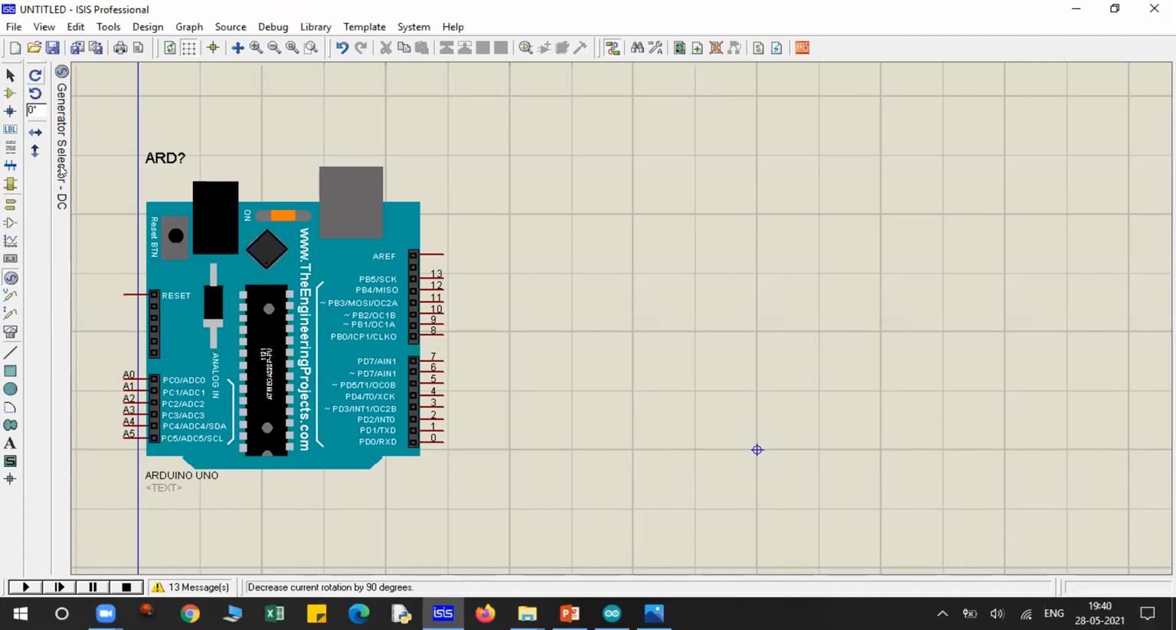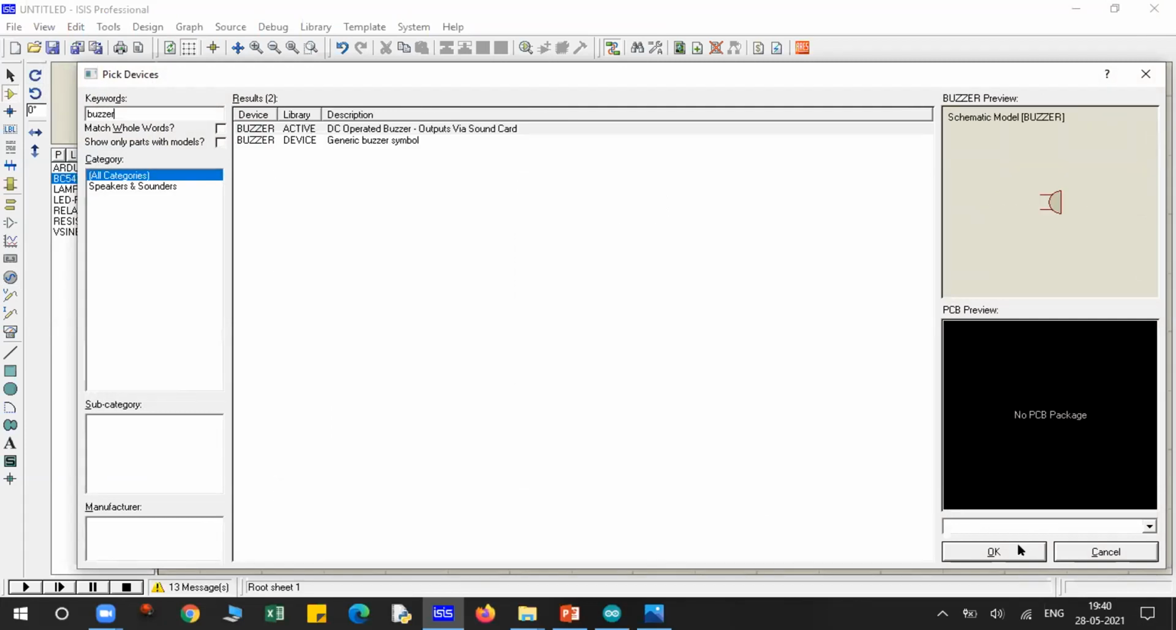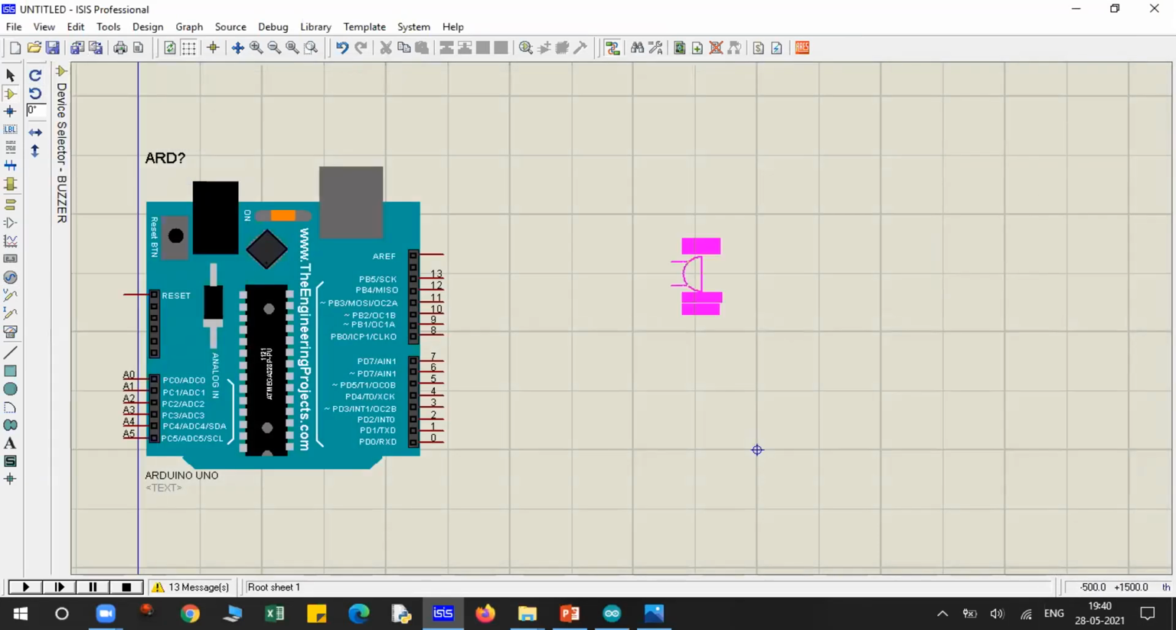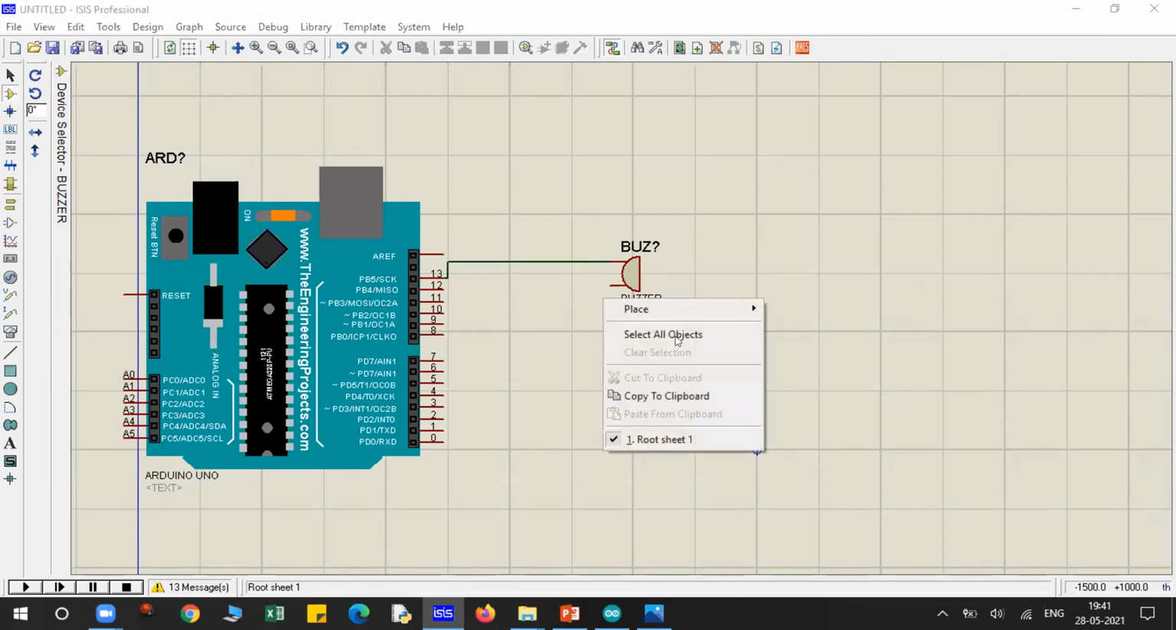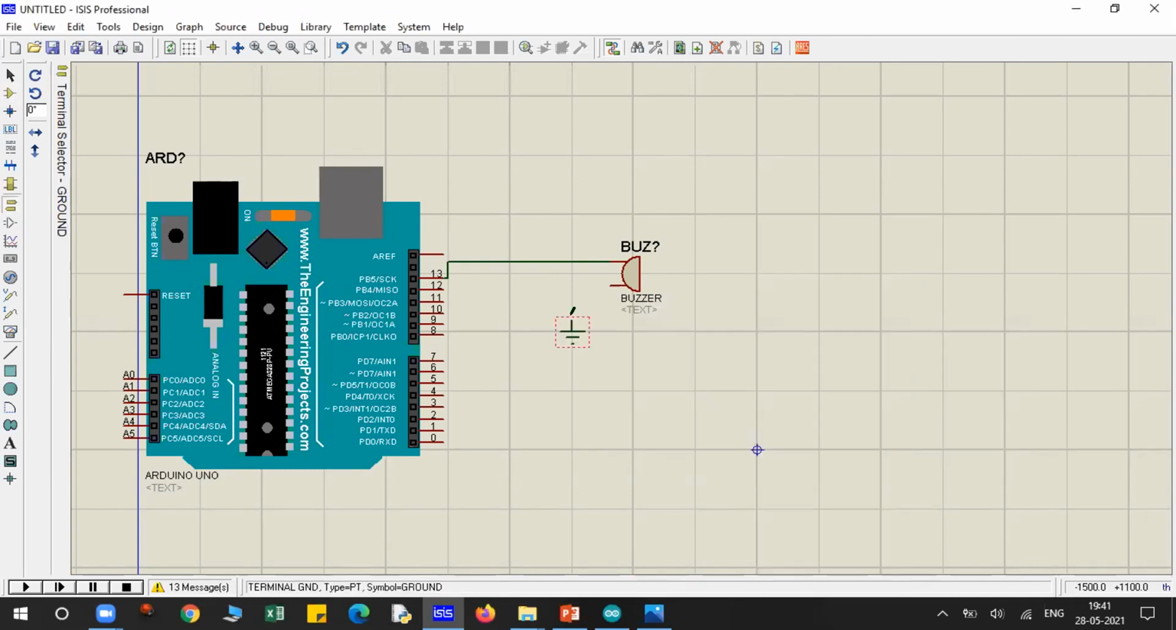Now let's quickly connect the buzzer. If you're using Proteus, we have two methods. I can directly connect this buzzer with pin number 13 and the other end with ground. A simple connection, this will also work. And I'll just place a ground terminal.